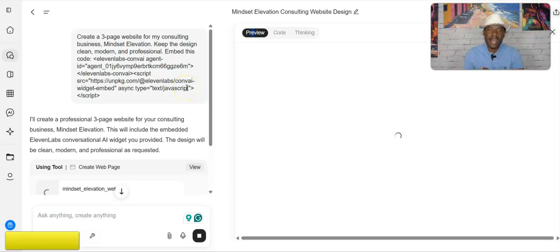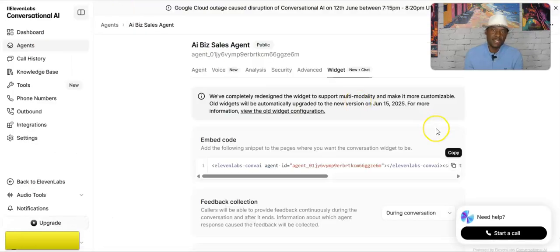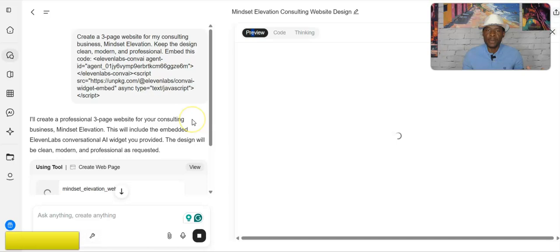You can just tell the AI, hey, create a brand new website and then also embed this voice agent. That's much easier than having to have a web developer go in on your back end. But if you already have a website, then you can just embed that code, send it to your web developer, and then they're going to go on the back end of your website and add that. But if you're creating a brand new website, you can just leverage AI to do all the heavy lifting for you, right? So now we're just waiting for it to complete.